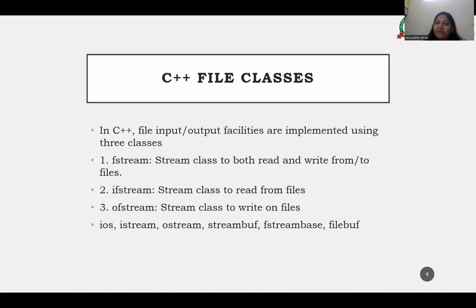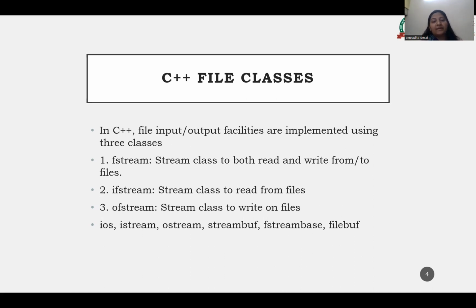The next one is streambuf. This class contains a pointer which points to the buffer which is used to manage the input and output streams. Now comes fstreambase. So what is the fstreambase class? This class provides the operations common to the file streams and serves as a base for the fstream, ifstream and ofstream classes. So this class contains open and close functions, which we will see with an example.